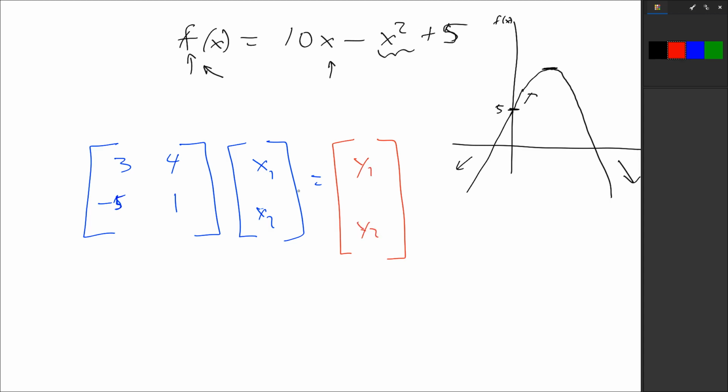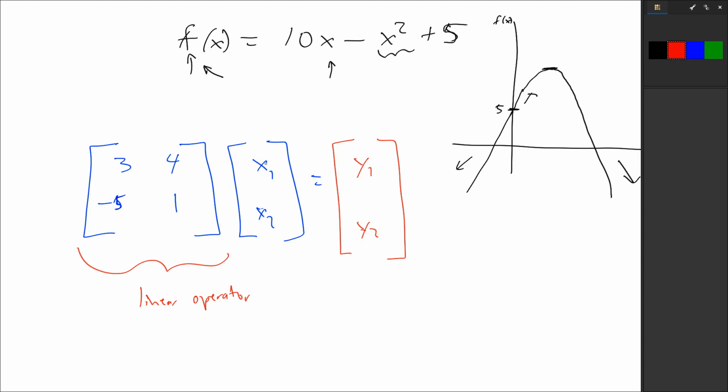Okay, so if we multiply this by the vector 4, 9, we're going to get something out. If we multiply it by the vector 3, 3, we're going to get something out. If we multiply it by the vector 0, -5, we're going to get something out, etc., etc., right? So this thing is a function. In fact, it's called a linear operator, if you remember that. Linear operator. Operator, yeah. That's because it's 2x2. It's a square matrix, which means the inputs are the same dimensions as the outputs here, right?